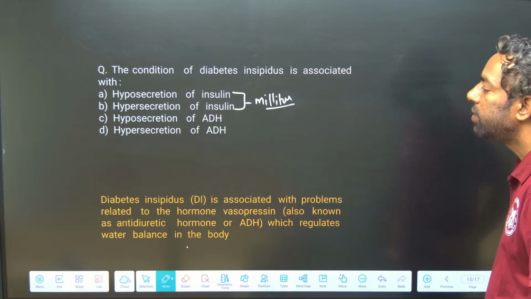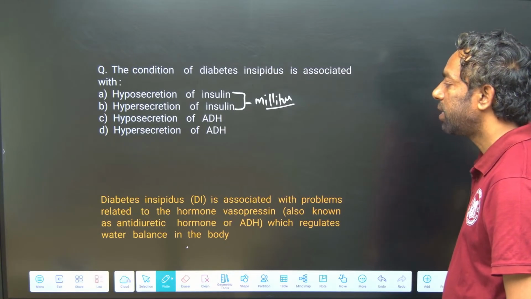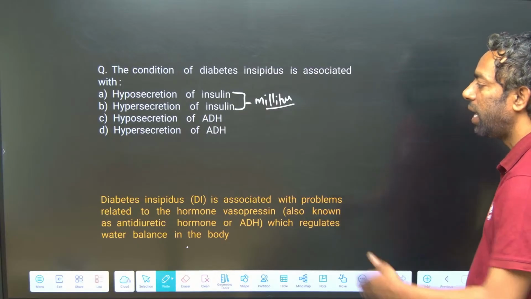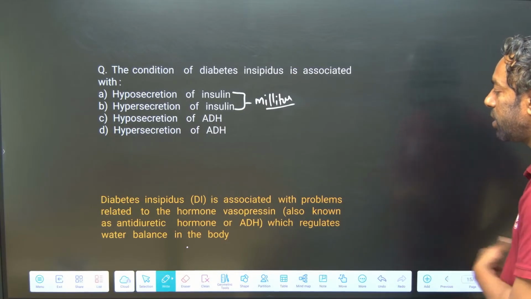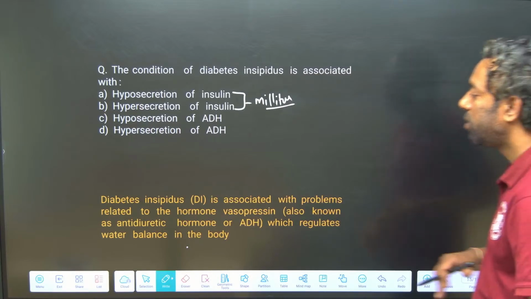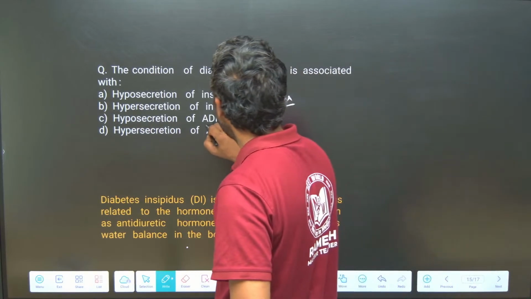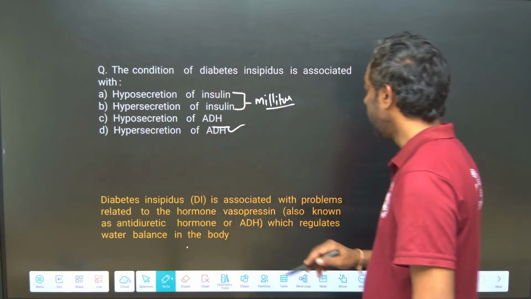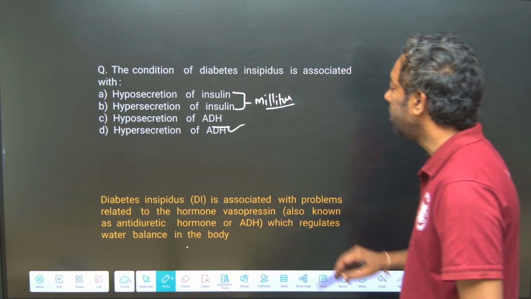Diabetes insipidus is associated with a problem related to the hormone vasopressin, which is nothing but ADH, and which regulates the water balance in the body.